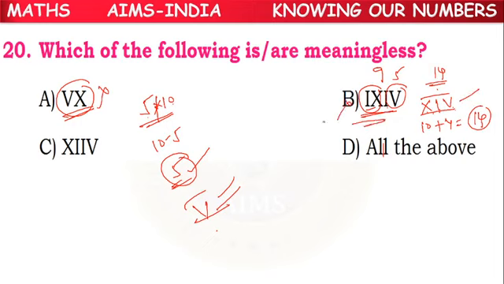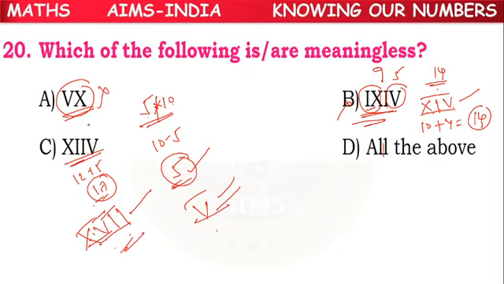So this is wrong. If we assume this as 12 plus 5, 17. But for 17, what is the correct form? XV stands for 15, 16, 17. So XVII, this is the correct representation of 17. So all the above 3 of them are wrong representations, because for 5, for 14, for 17, already we have other representations. So that's why these representations are wrong.